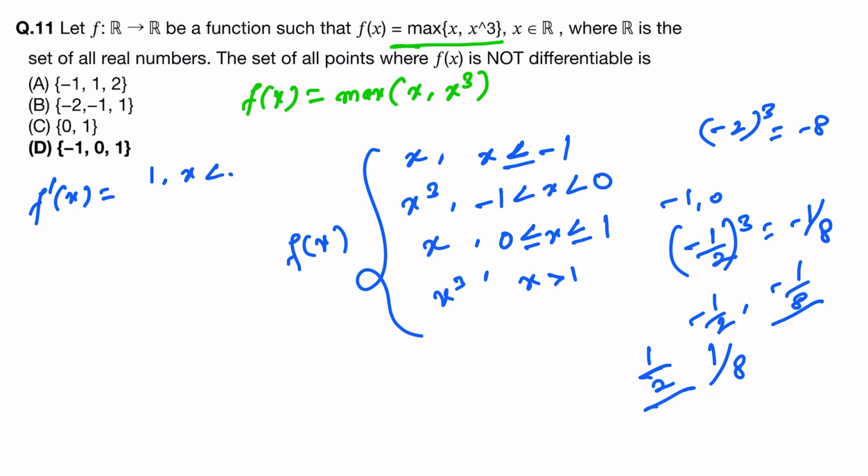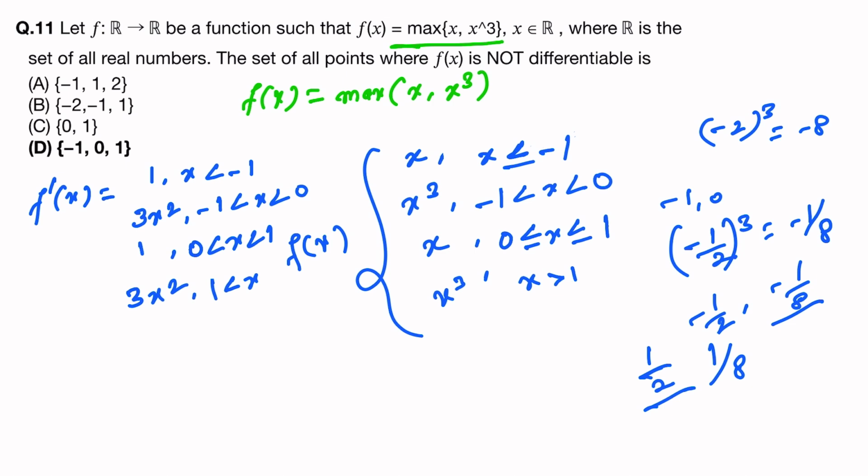I am not taking the equal case; I will find out whether equality holds or not. And this will be 3x square for -1 to 0, and here 1 for 0 to 1, and this is 3x square for x greater than 1.